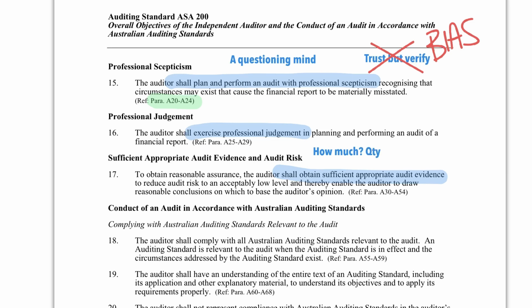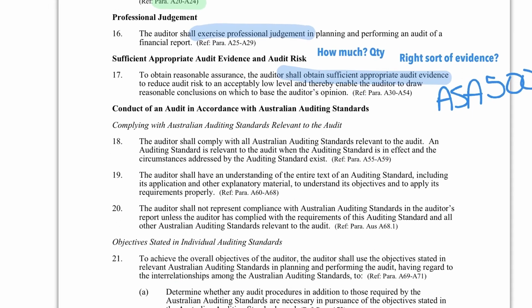And then appropriate actually means, are we collecting the right sort of evidence? Now, this we'll look at in a lot more detail later on in ASA, ISA 500, but it's just teased for now in this early section.